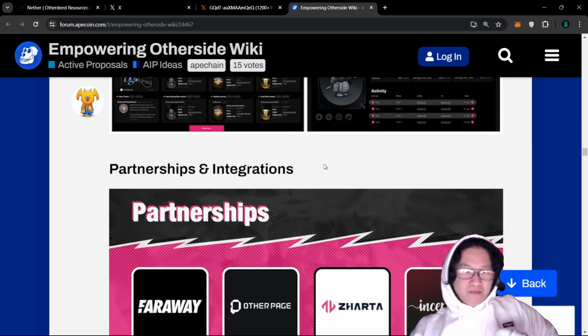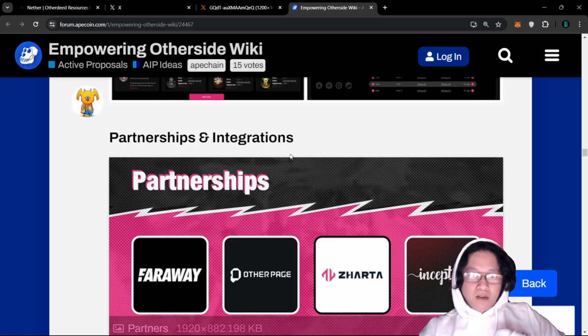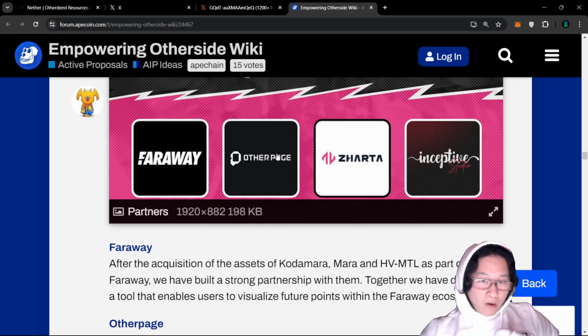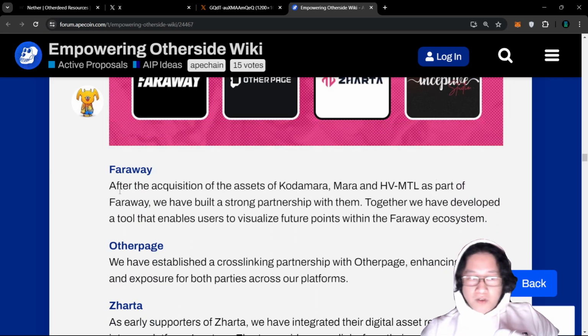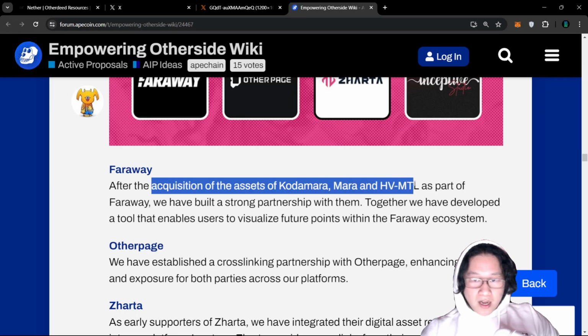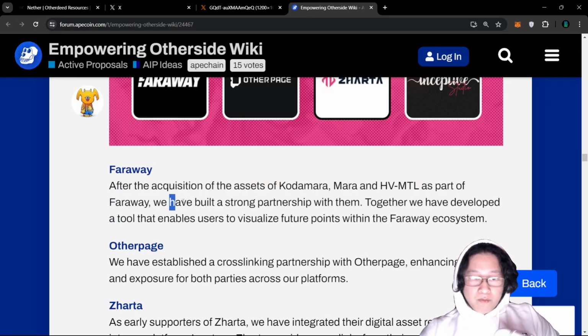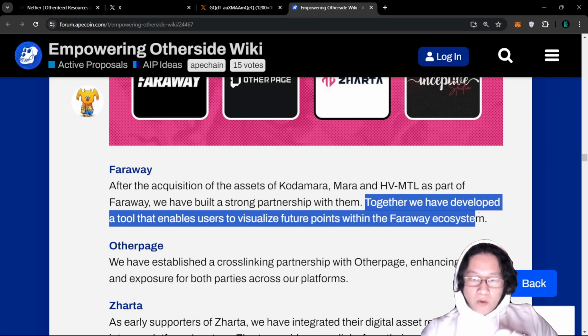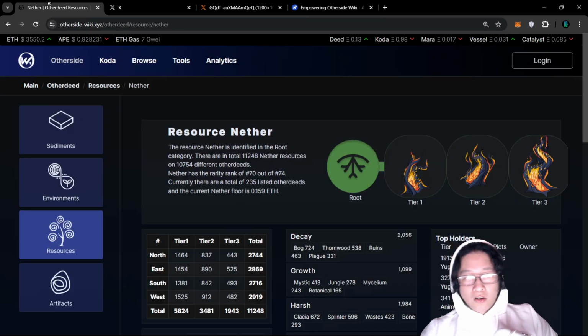So pretty important. We also have a section on partnerships and integrations, right? This is pretty important. They have Faraway, Other Page, Jarda, Inceptive Studios, which, of course, after the acquisition of Mars and Heavy Metal as a part of Faraway, we have built a strong relationship with them. So together we have developed a tool that enables users to visualize future points within the Faraway ecosystem. I can also go over that.